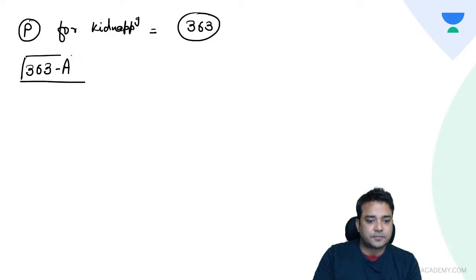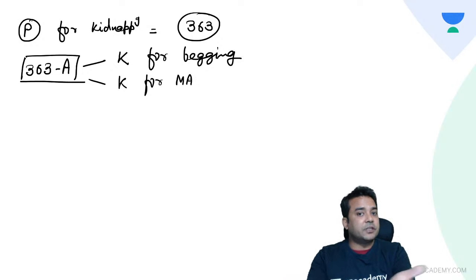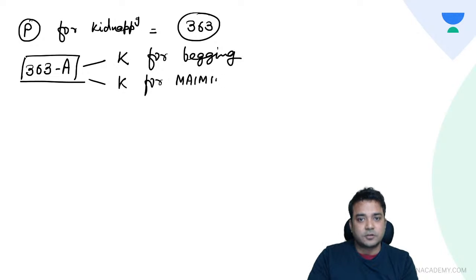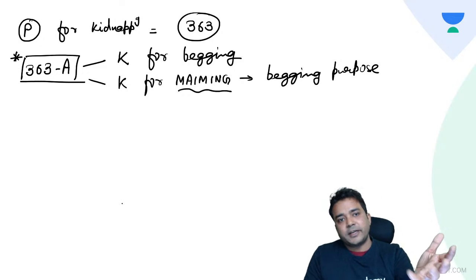This says, I will define the punishment for kidnapping for either begging purpose, if the kidnapping was done for भीख मंगाने के लिए, begging, or kidnapping was done for maiming a person. Maiming means हाथ पैर काट देना, to cut away the limbs. And why maiming was needed? For begging itself, for begging purpose. So these are punishable offences under 363A. Overall, the punishment for kidnapping is in 363.